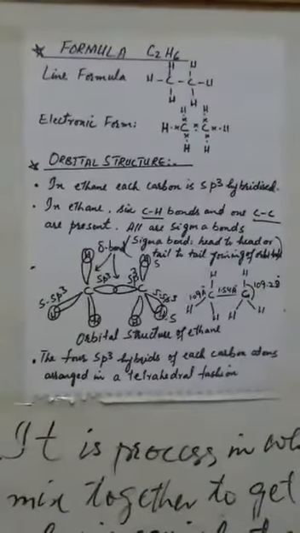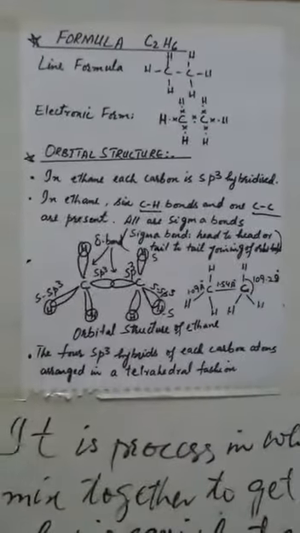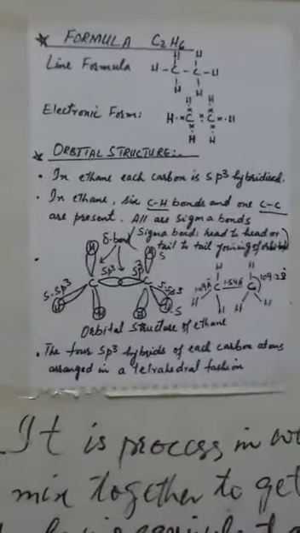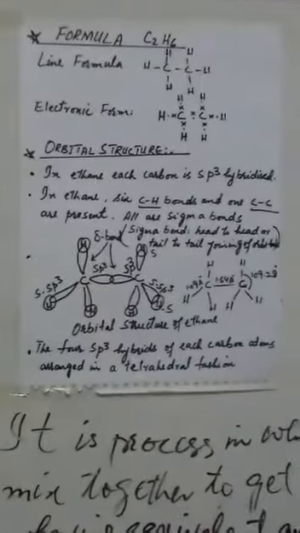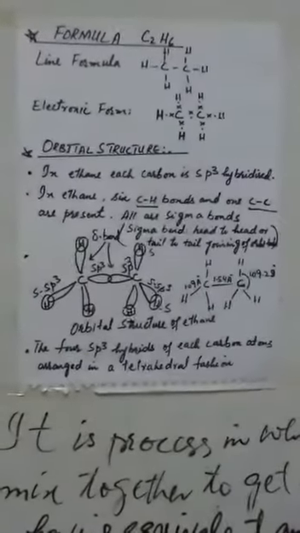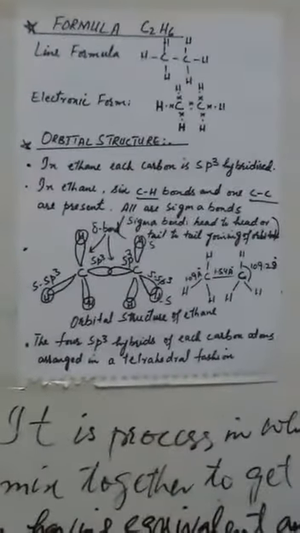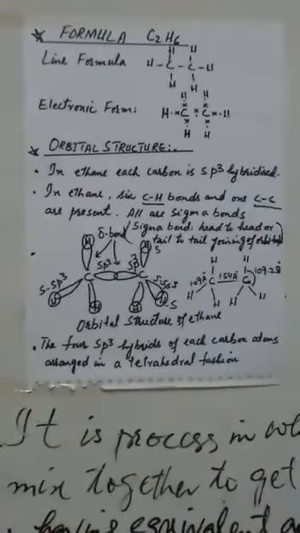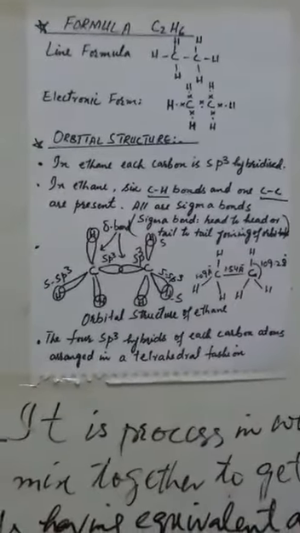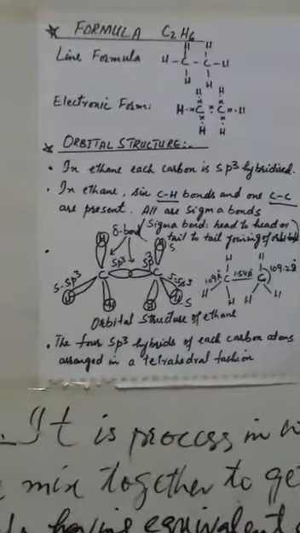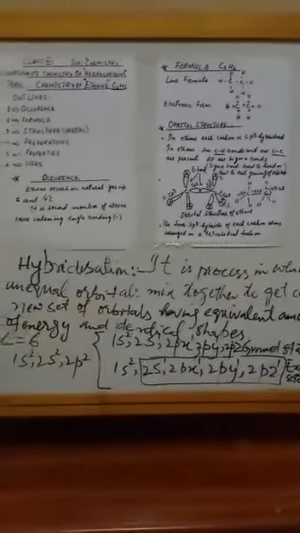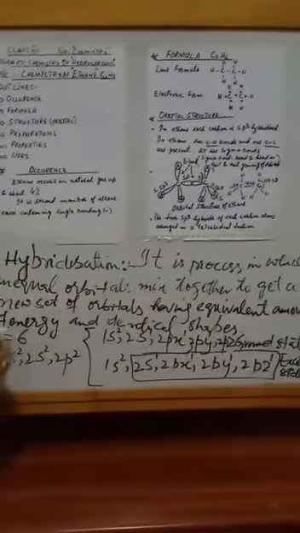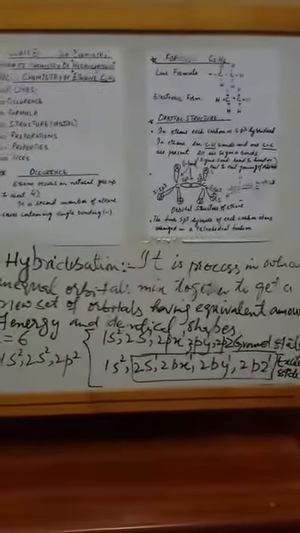Now we will discuss the orbital structure of ethane. In ethane, each carbon is sp3 hybridized. Hybridization, mostly students feel difficulty to understand. Hybridization you have studied in the first year class. Hybridization is a process in which unequal orbitals mix together to get a new set of orbitals having an equivalent amount of energy and identical shapes.